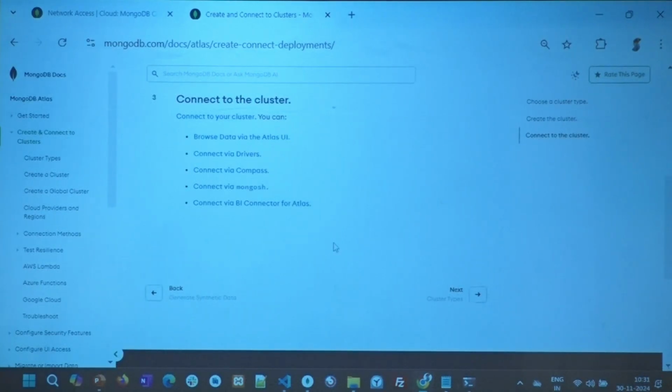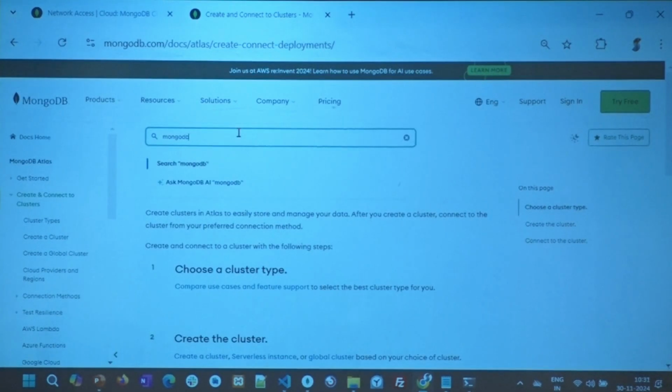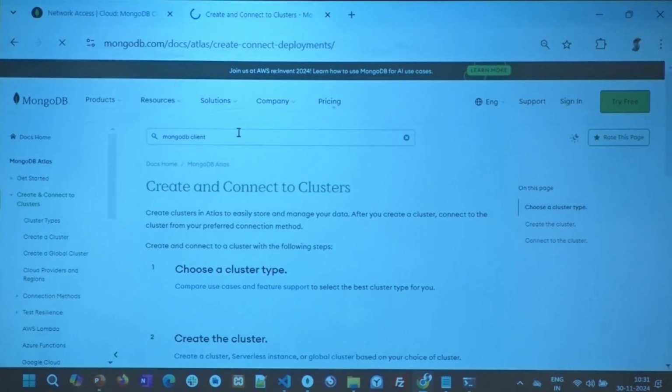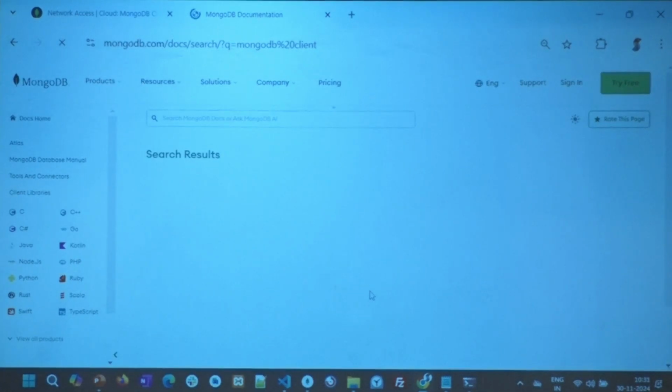No, I want to show you from MongoDB client. Let's see if we can.